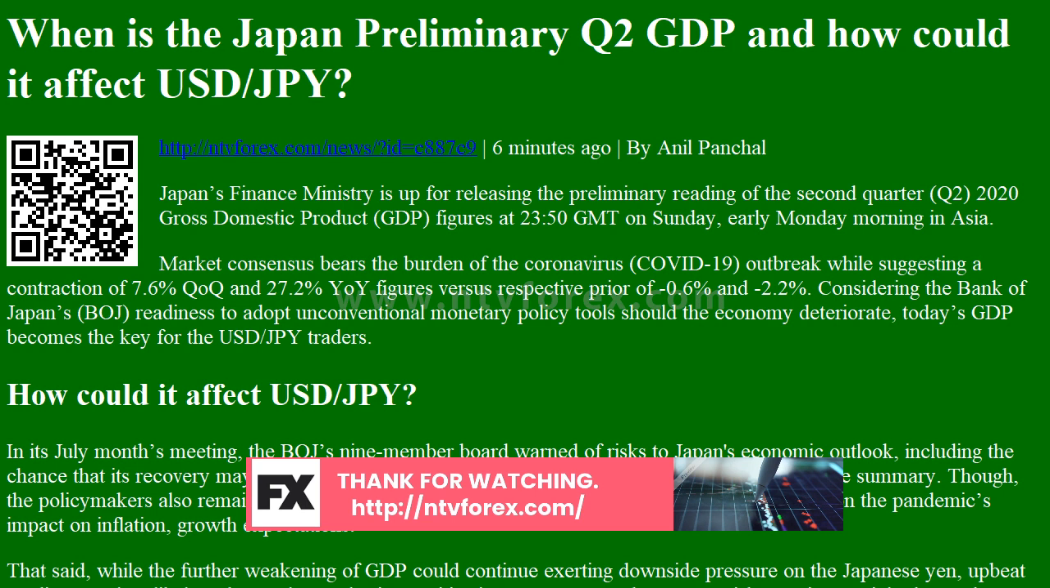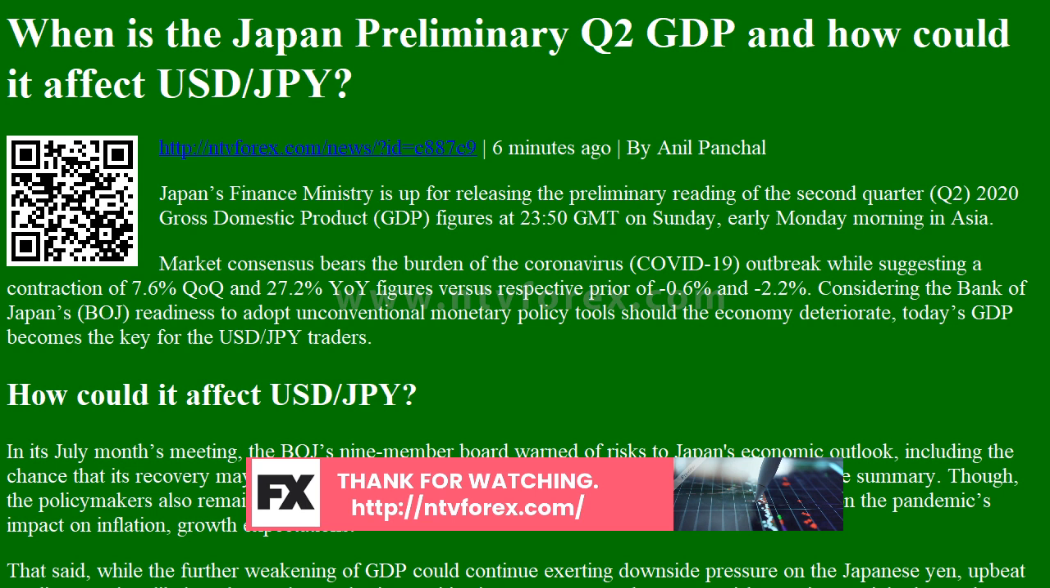The BoJ's 9-member board warned of risks to Japan's economic outlook, including the chance that its recovery may be delayed and lead to job losses if the pandemic drags on, as per the summary. Though, the policymakers also remained hopeful for recovery in the second half of the year depending upon the pandemic's impact on inflation, growth expectations. That said, while the further weakening of GDP could continue exerting downside pressure on the Japanese yen, upbeat readings are less likely to have a longer-lasting positive impact.